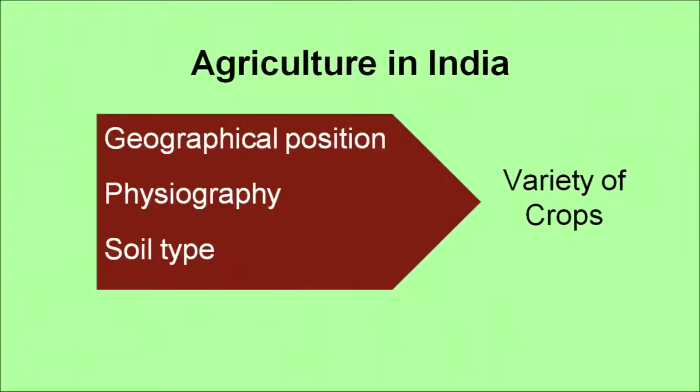Some areas have alluvial soil, some have laterite soil, some have mountainous soil. In the last lesson we also discussed soils. Then we have black soil, red soil. All these types of soil also help us in growing variety of crops that we have in India. So, we have an advantageous position because of these three reasons.